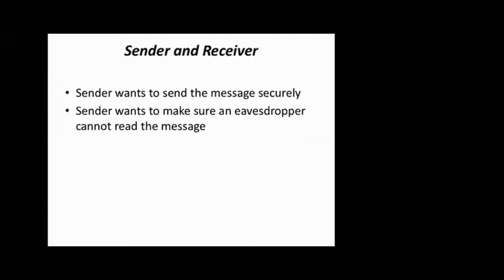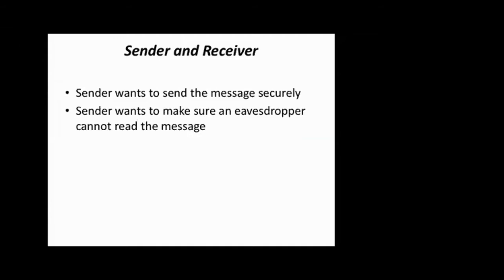Okay, the foundation part of it. Basically, what you will be having is the sender and the receiver in cryptography, right? Sender wants to send the message securely. Sender wants to make sure the eavesdropper cannot read the message. So two things are very important. One thing is nobody should read the message. If you are sending information from sender to receiver, nobody should read the message in between.